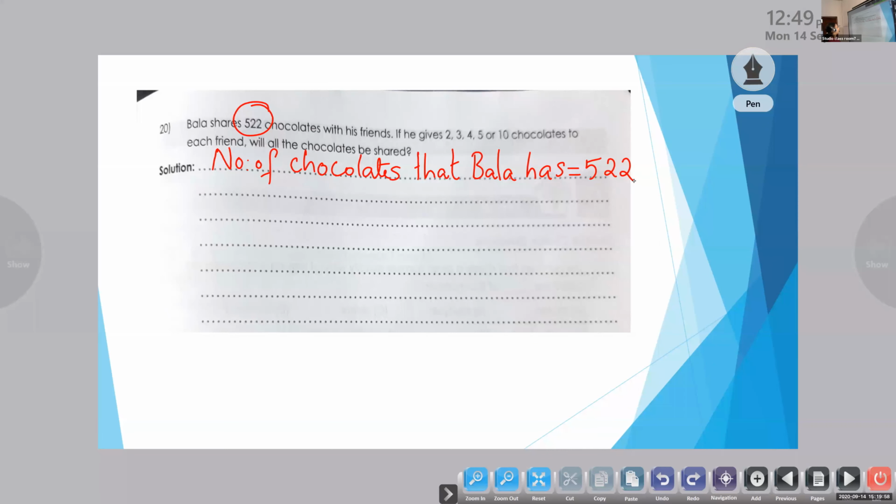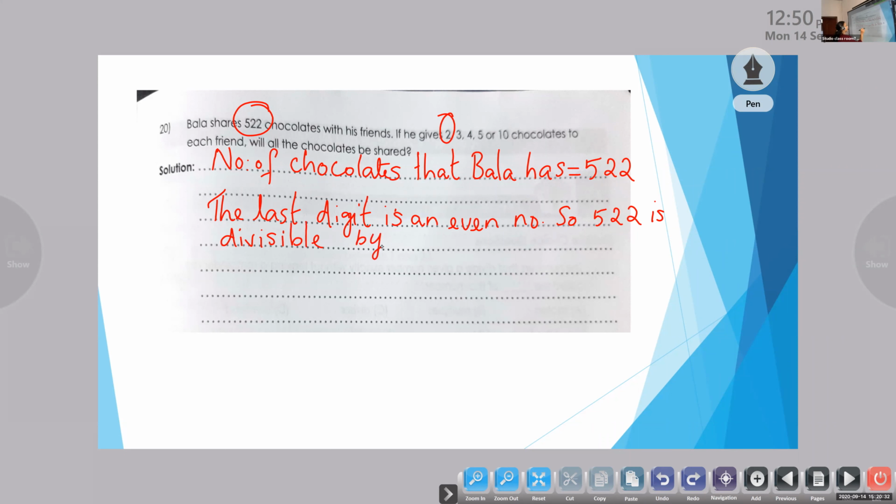So we have to check whether it is divisible by 2. The divisibility rule of 2 says that if the last digit is an even number, then 522 is divisible by 2.